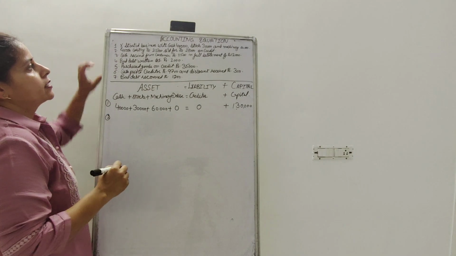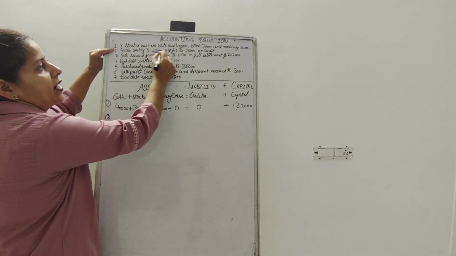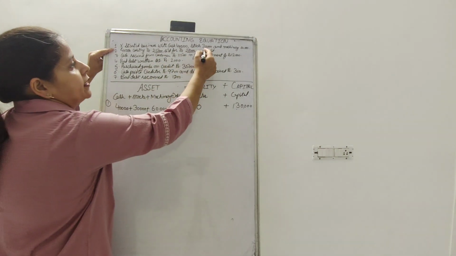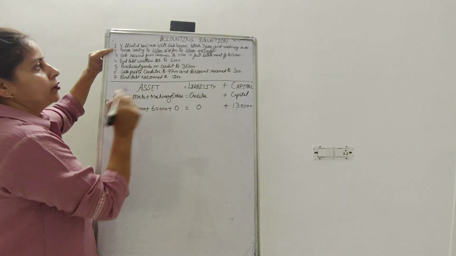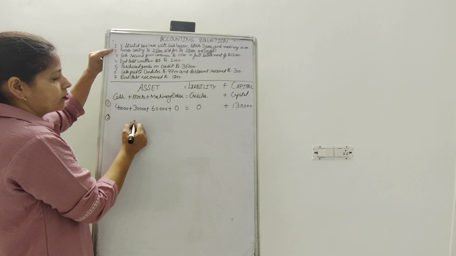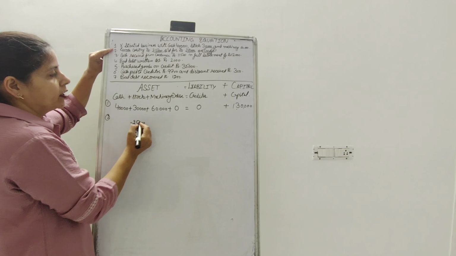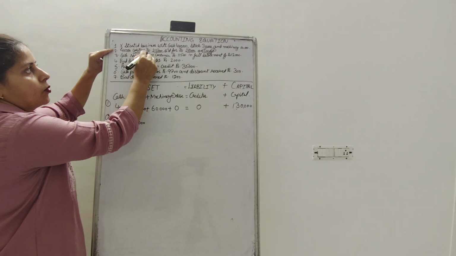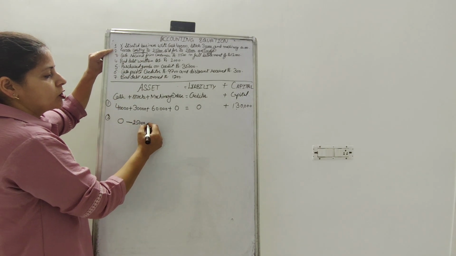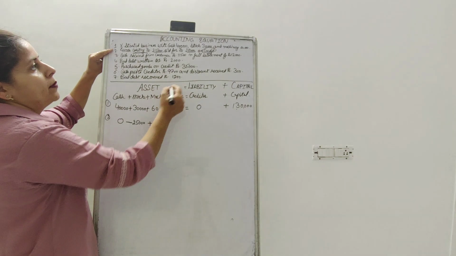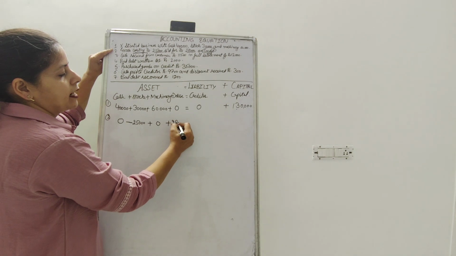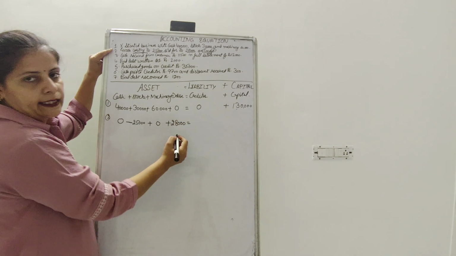In the second point, it says goods costing 25,000 were sold for rupees 28,000, but these were on credit. First of all, goods were sold, that means 25,000 worth of goods were going out, with no cash received and no change in machinery. But goods were sold on credit, so there were debtors to the extent of rupees 28,000.